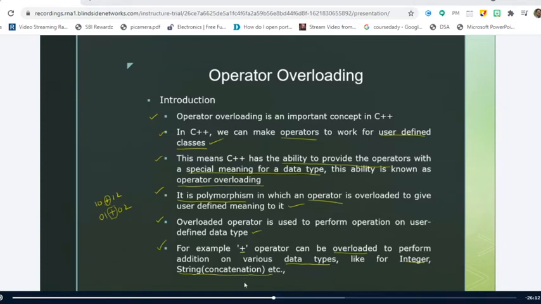Right. So we have so many operators available in C++. Whatever operators are available in C are also available in C++. In addition to that, we have some additional operators also. Can you tell me any additional operator that we have used till now? Anybody? Scope operator. Scope resolution, we call it the scope resolution operator. Super. What is your name?